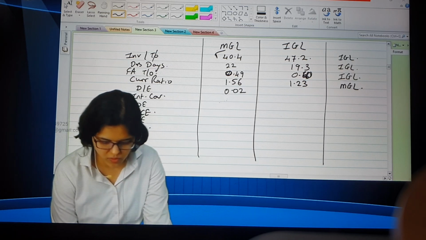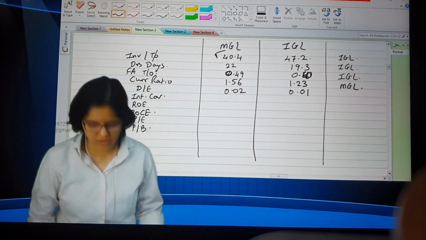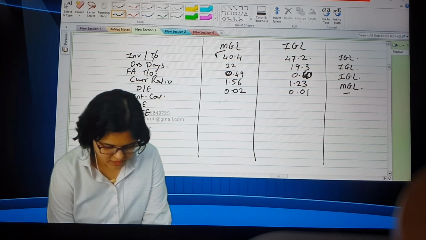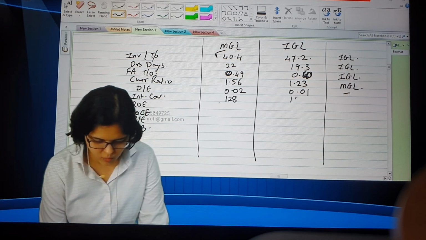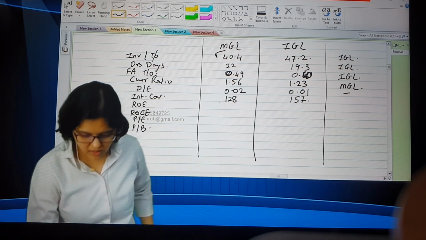0.02, 0.0. So technically speaking, this should be disqualified only. Why? Both are good. So no need to say IGL, it's as good as both are good. Next, interest coverage, 128, 157. Which is better? Now who is giving? You two are giving answers, na? Screener only. Which is better?